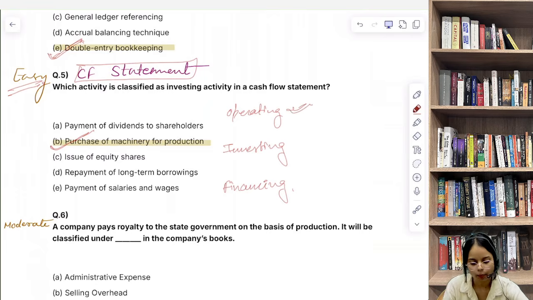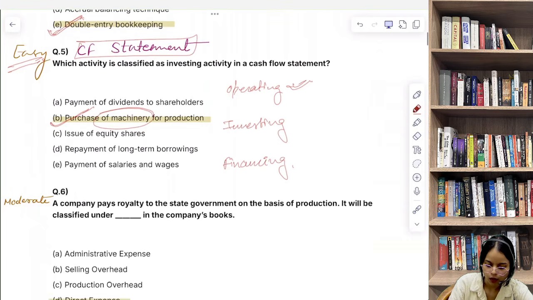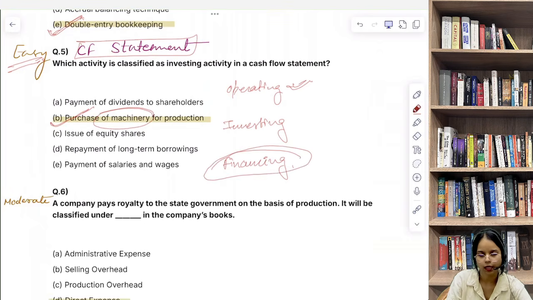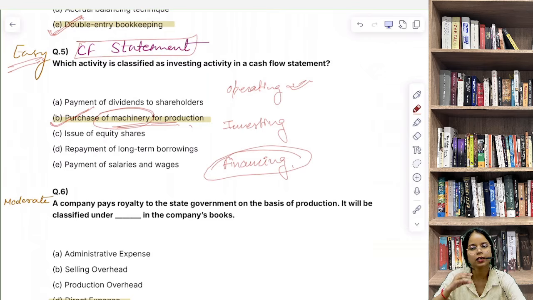Investing, purchase or sale of long term asset. This machinery is our long term asset. Financing, raising or repaying capital. When we are raising or repaying capital तो वो किस में आएगा? Financing activity में आएगा. So here buying machinery is clearly investing activity because it involves acquisition of a long term asset.